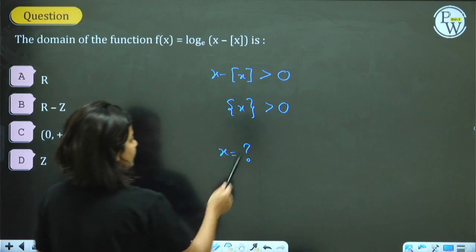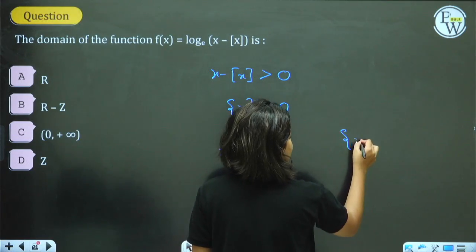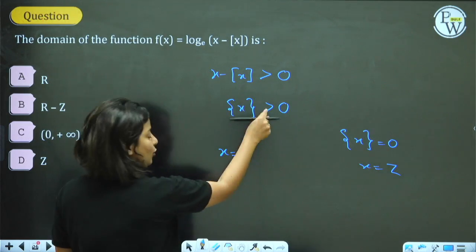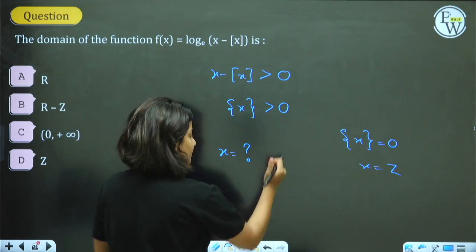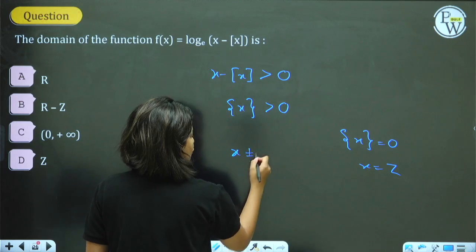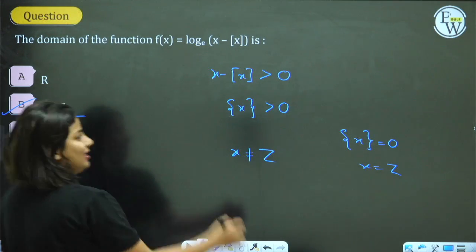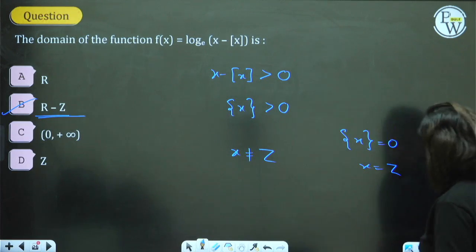Fractional part will be 0 when x is an integer. I don't want 0. That means x should not be an integer. Right? The answer is all real numbers minus integers.